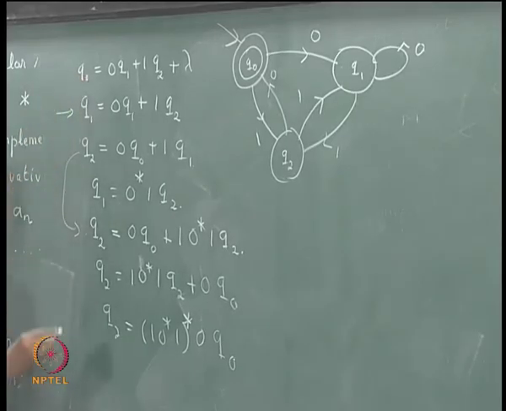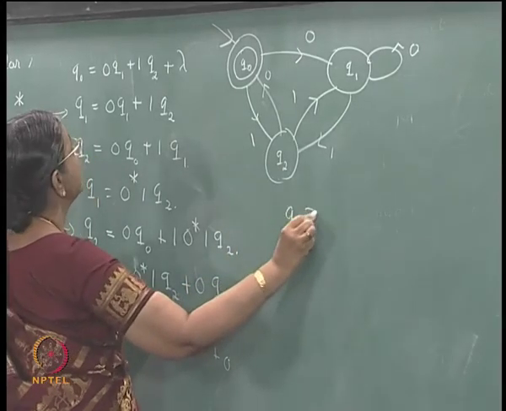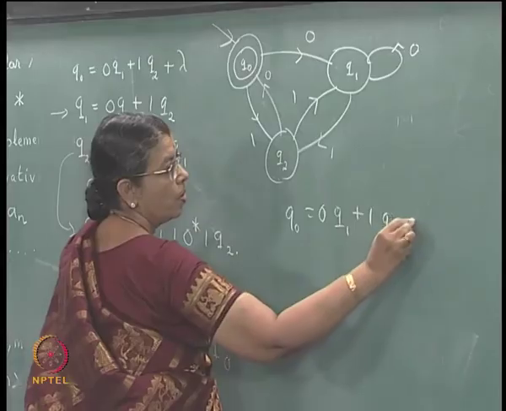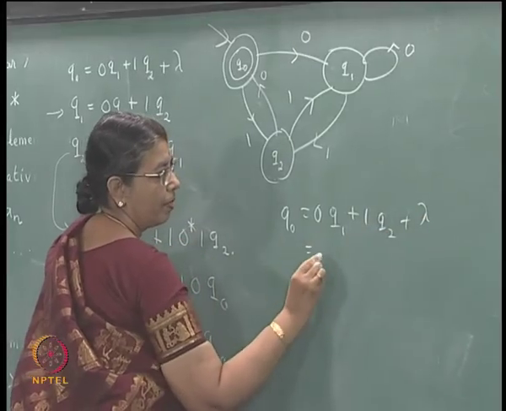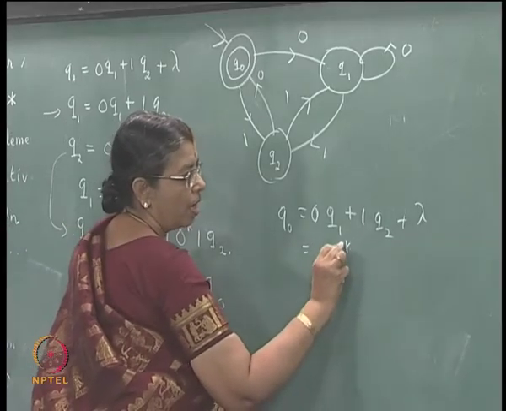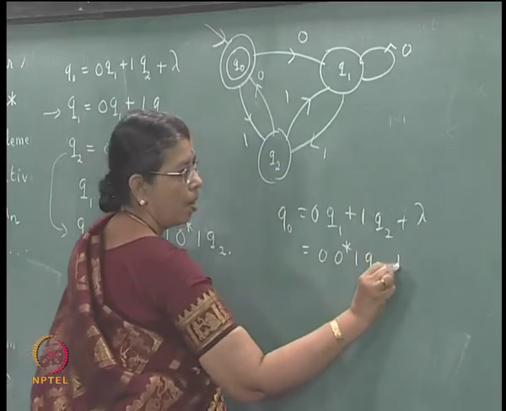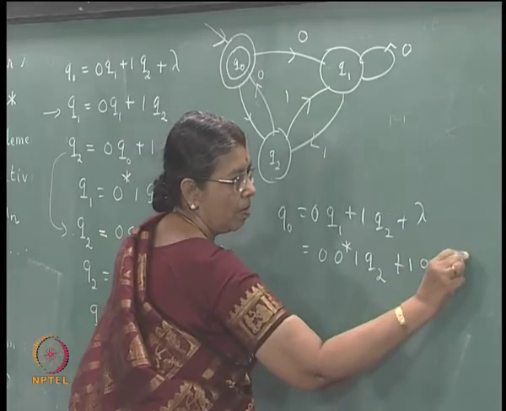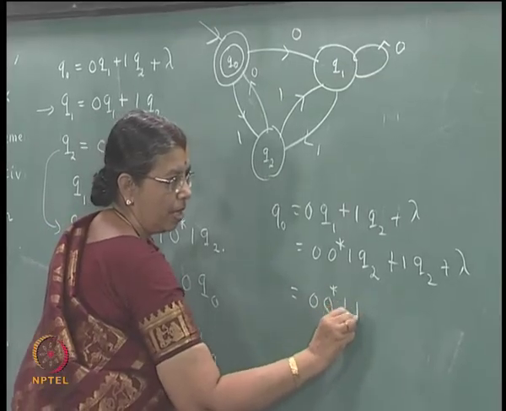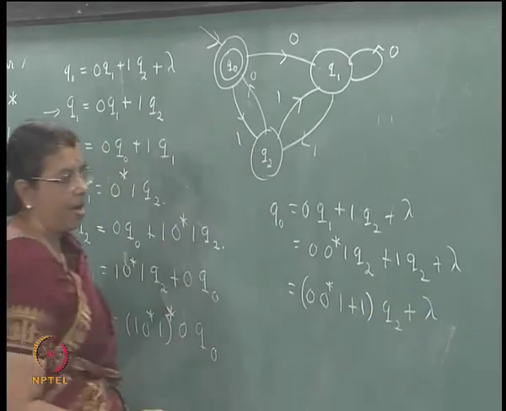Look at the first one. Q naught is 0 Q1 plus 1 Q2 plus lambda, that is equal to 0. Q1 is 0 star 1 Q2. So, 0 star 1 Q2 plus 1 Q2 plus lambda, that is 0 0 star 1 plus 1 into Q2 plus lambda.